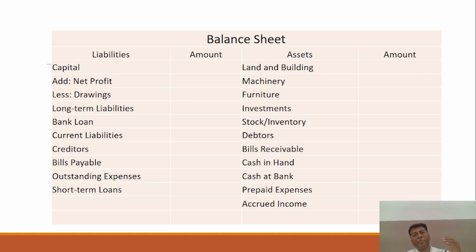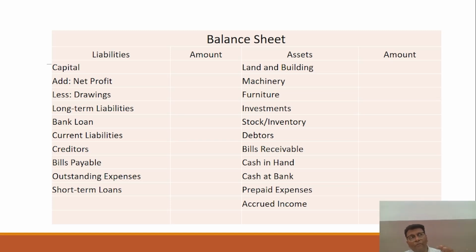Because when you are solving any question related to final accounts or financial statements, the very first thing is that you should have a trial balance in your hand, and on the basis of the information of the trial balance, you can prepare your trading profit and loss account and balance sheet, all your financial statements.